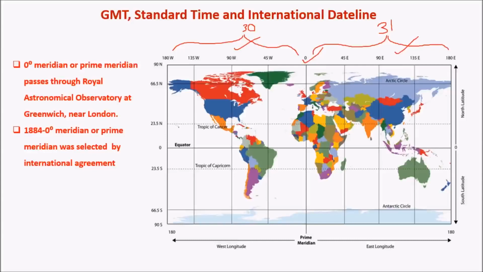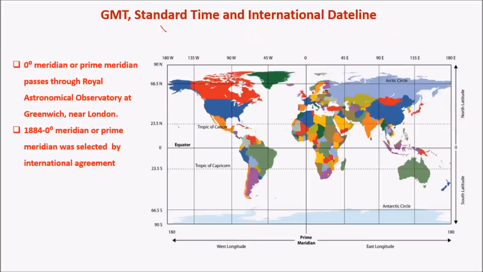And so when a person crosses from west to east, that is from the western side to the eastern side, as on a sphere, it would be just like this. So you would gain a day, that is from the 30th you would reach the 31st day. But at the same time, when a person starts from the east and reaches the west, then you would shift from the 31st day to the 30th day, so you would lose a day. So this is how the international date line works.